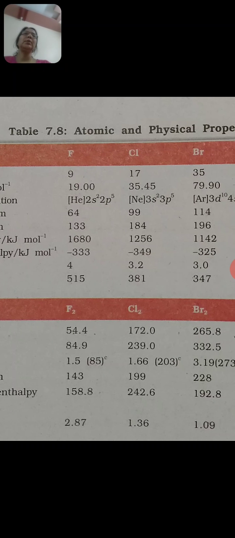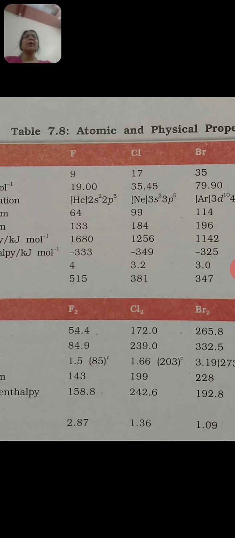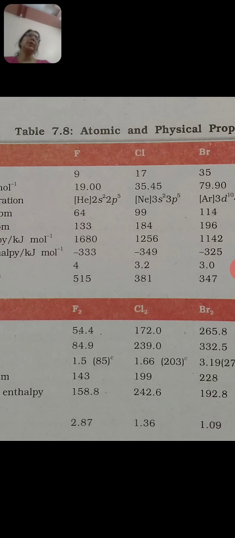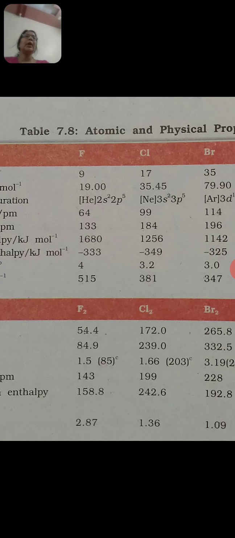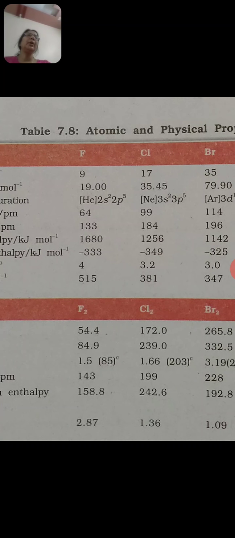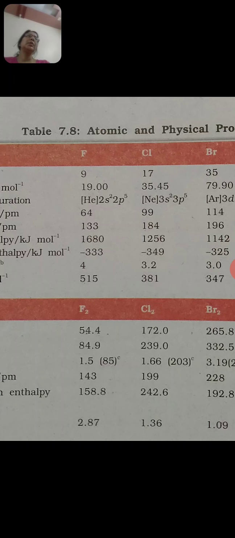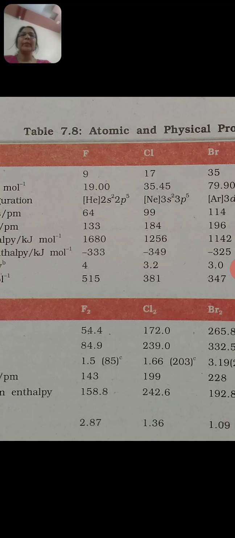In this group, there are many elements. For example, fluorine, chlorine, bromine, iodine, astatine, and one more synthetic element is present in this group. This group is known as halogen. The word meaning of halogen is salt producing. So this group is the salt producer group. That's why the word halogen stands for this group.